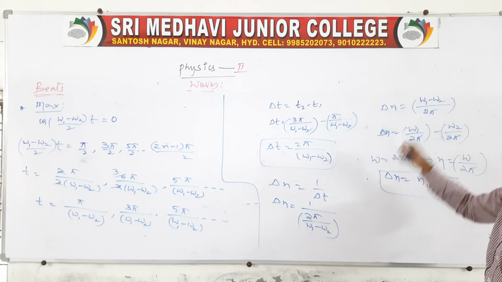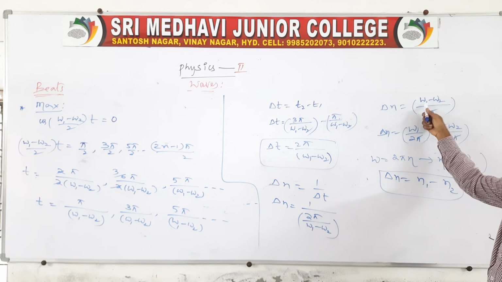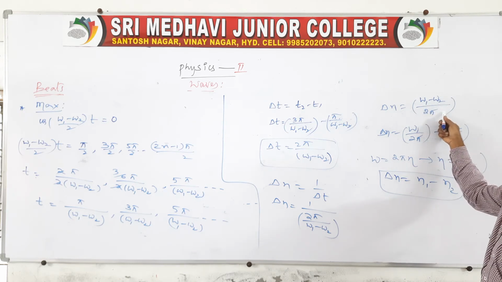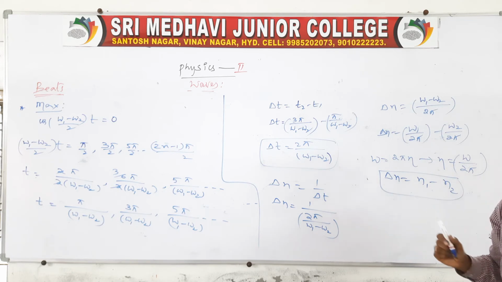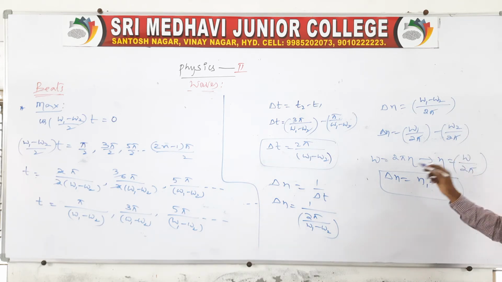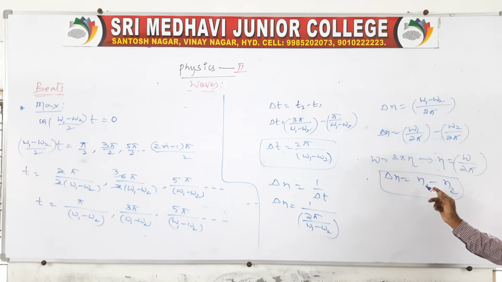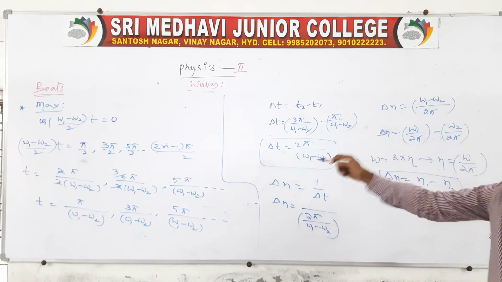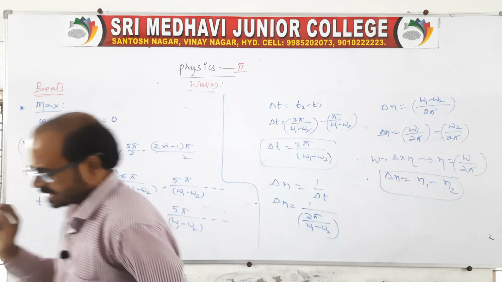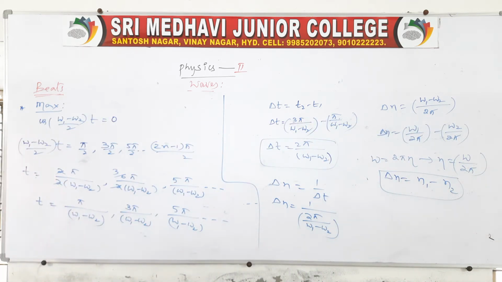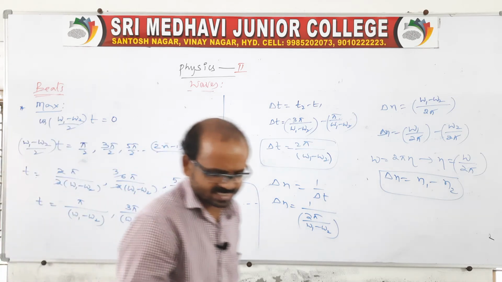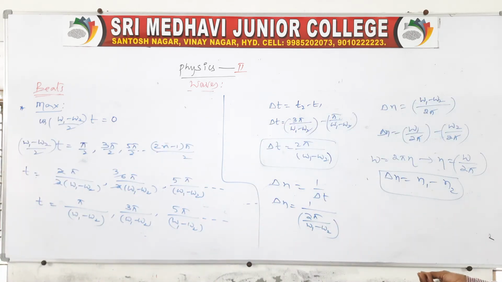Then this comes from denominator to numerator: omega 1 minus omega 2 by 2 pi. Then you separate and take a division, omega 1 by 2 pi minus omega 2 by 2 pi, and omega is equal to 2 pi into n, so n is omega by 2 pi. Therefore delta n is equal to n1 minus n2. This is for the minimum intensity condition, so we get the maximum at one place and minimum at other places. However, delta n will be the same, that is n1 minus n2, or n2 minus n1. It is based on the situation that we have to take the delta n. Delta n is nothing but the beat frequency.